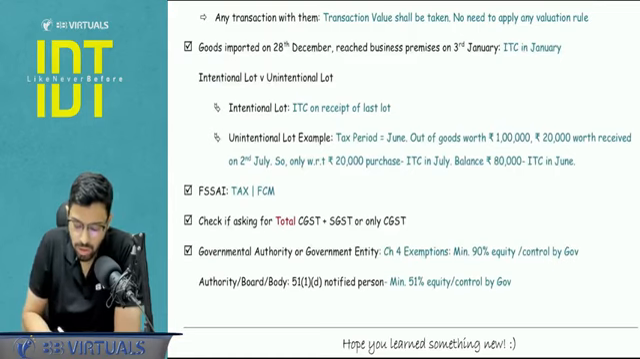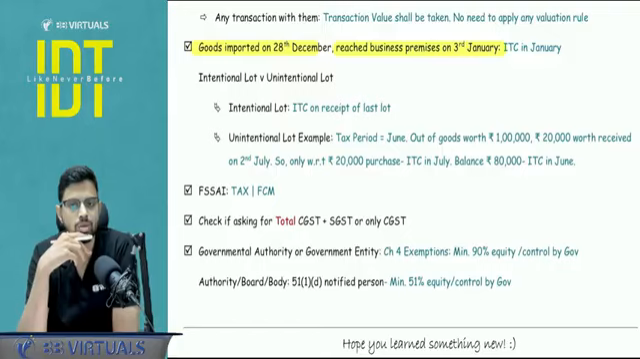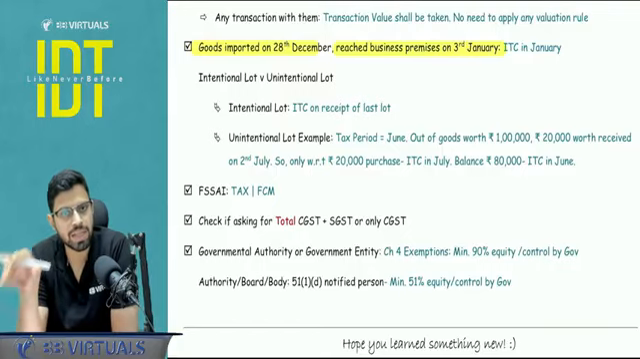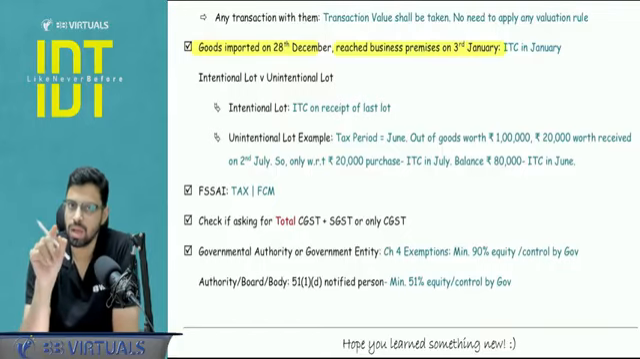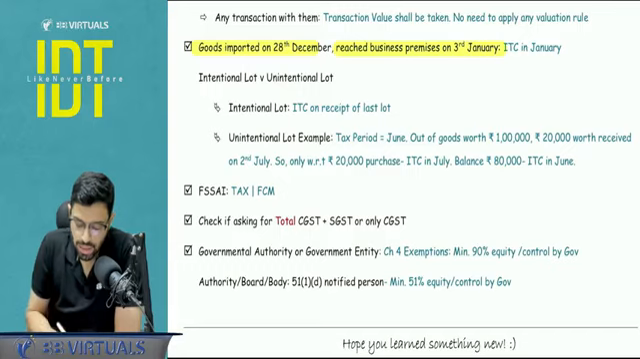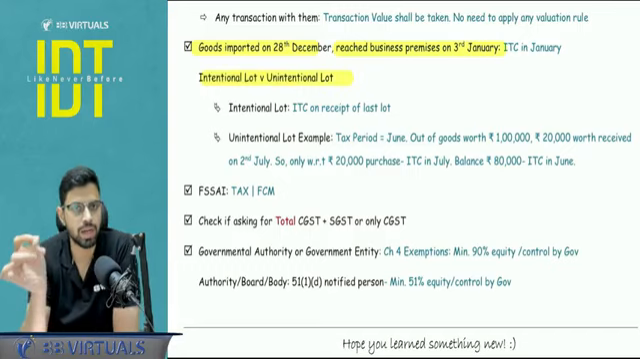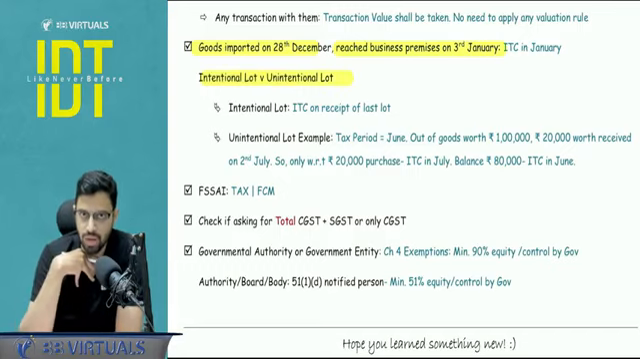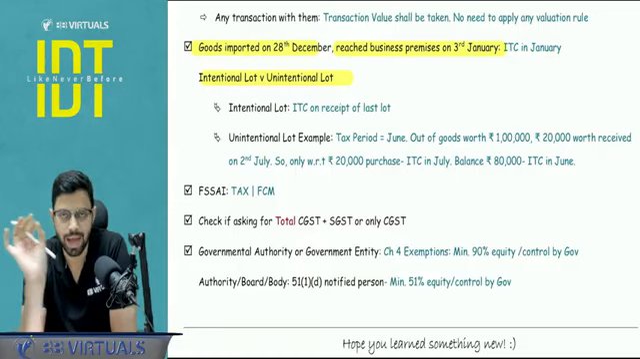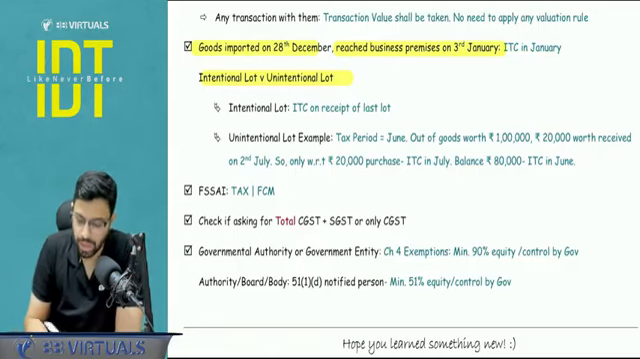One particular example, if the goods are imported, let's say on 28th of December, but they reach the business premises on 3rd January, you will take the credit in January because the goods are received in January. Here there is a concept of intentional lot versus unintentional lot. This is a term that we are using. This is not in the ICA. Just understand what is the point to be noted.